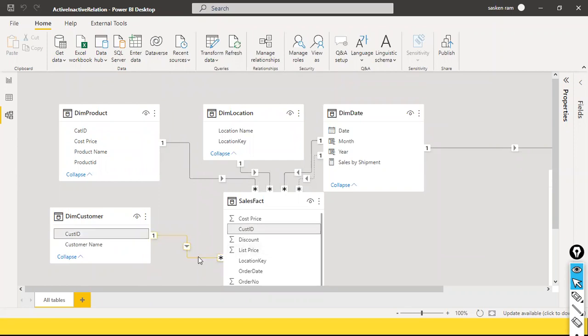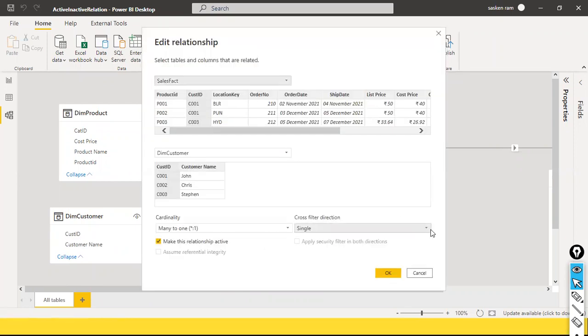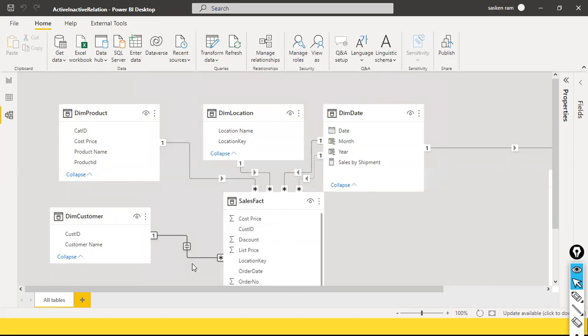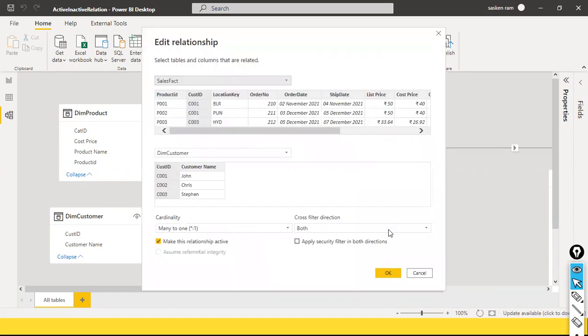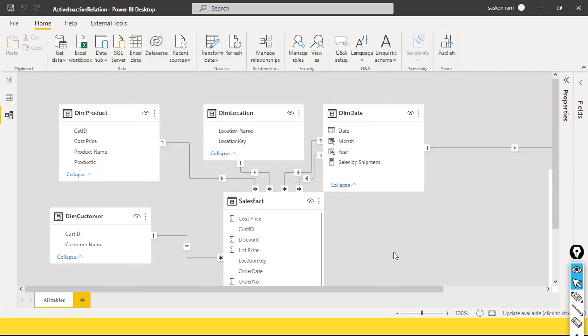If I want to change the cross filter direction to both, yes, it is possible. You can select it here, both. Apply security filter in both directions, so you don't have to select. Look here. Now you can see the down arrow and up arrow. That means the customer table can filter the fact table, and the opposite is also possible. The bi-direction relationship. I will discuss what exactly the cross filter direction is all about a little later.